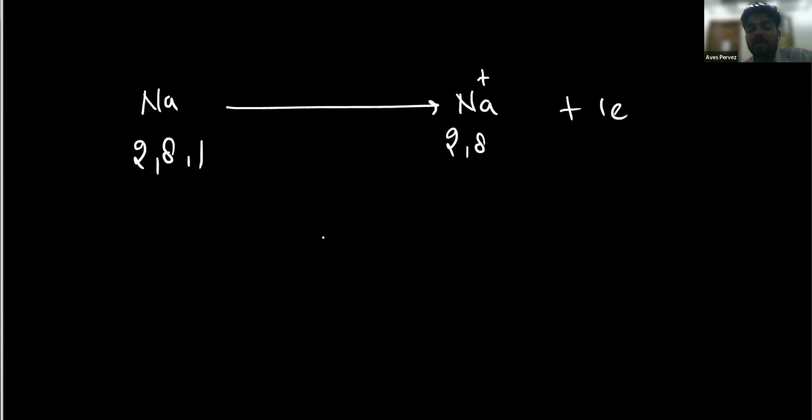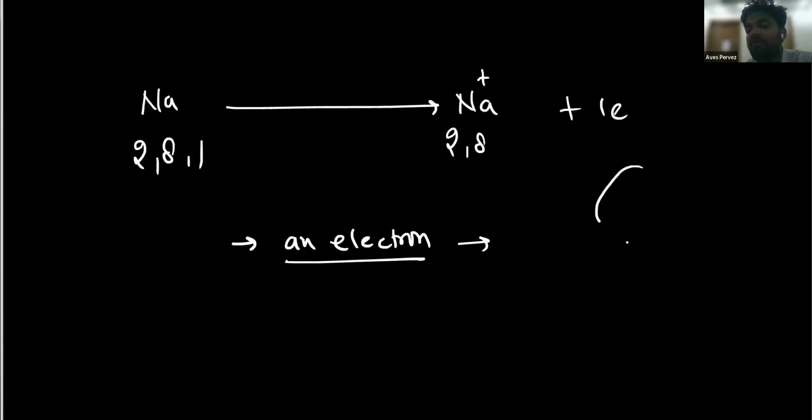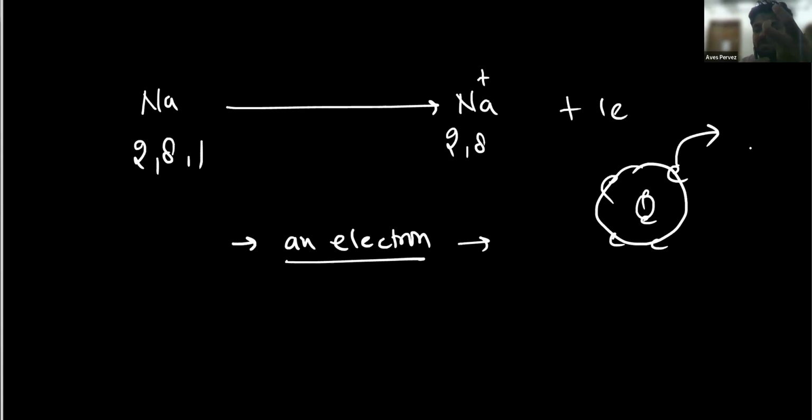Let me explain one more time. What is ionization energy? It is the amount of energy required to remove an electron. The first condition: the electron number should be 1. An electron from the outermost shell, not from the innermost. If there are 2 electrons in the inner shell and 3 or 4 in the outer shell, the energy calculated is for removing the outer one. From an isolated atom, meaning the atom should not be in contact with other atoms. It should be in isolated form, a gaseous atom, not in solid state.